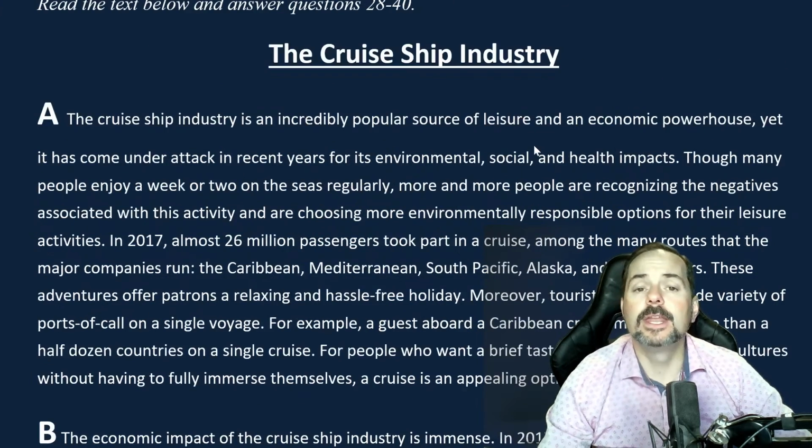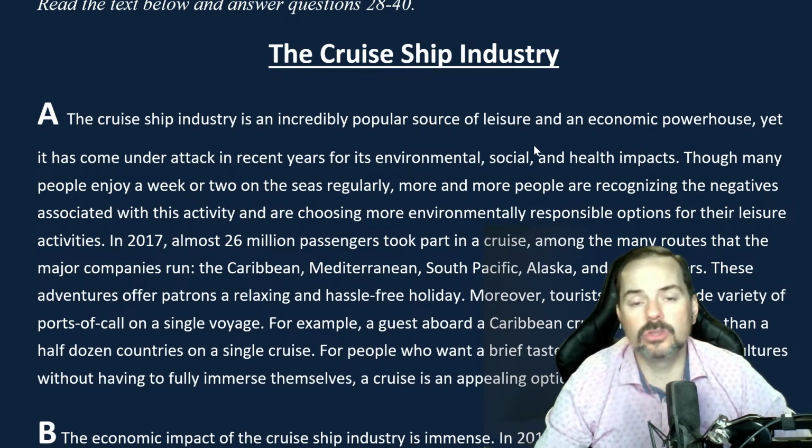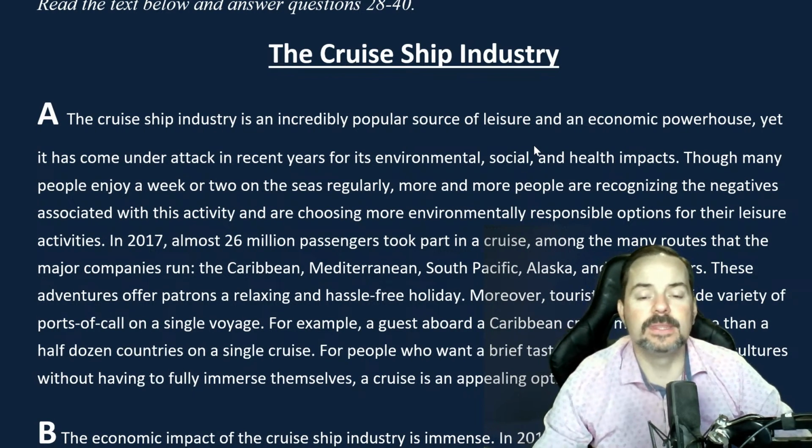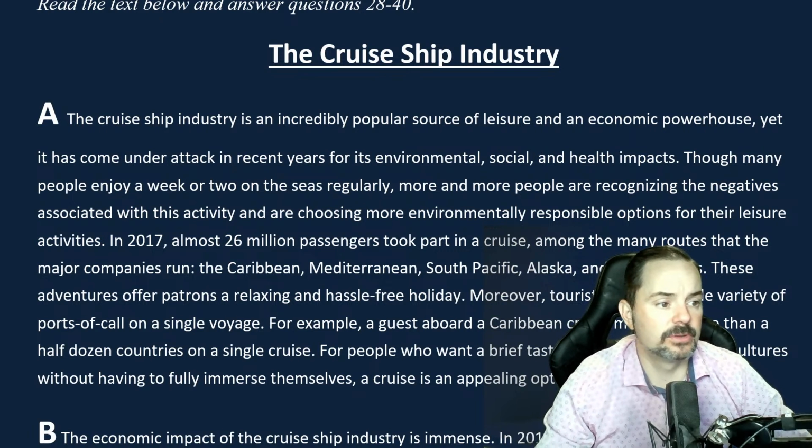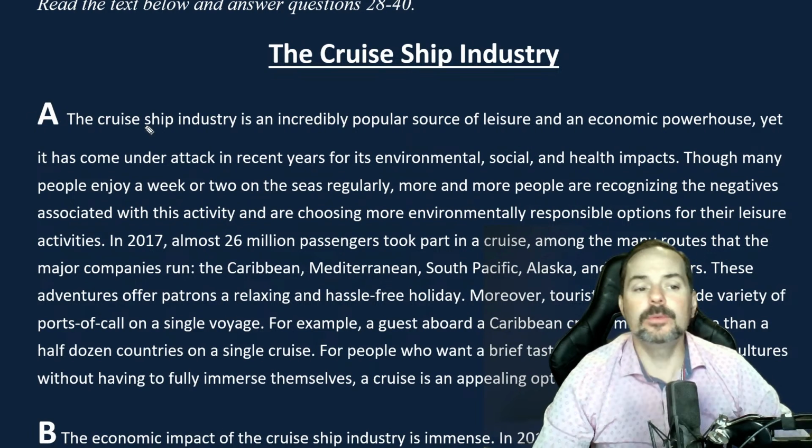Okay, and again, visualize, because I will be asking you what you see when you read these paragraphs. Okay, here we go, everyone.